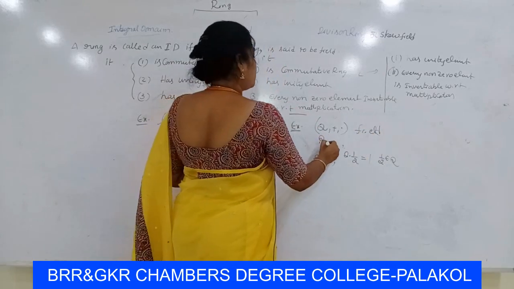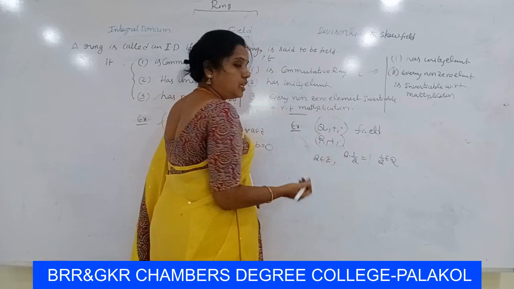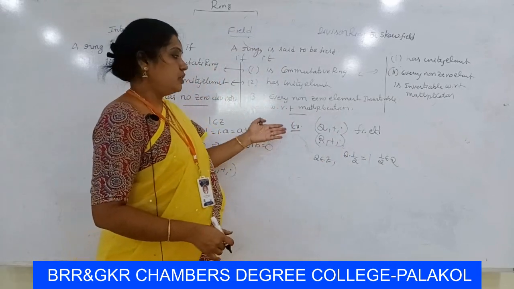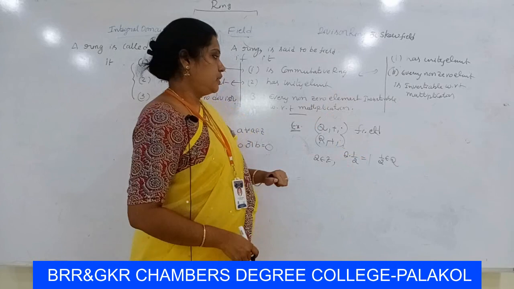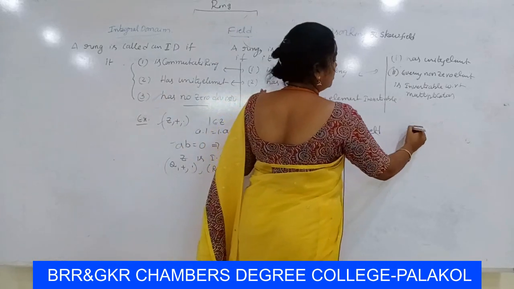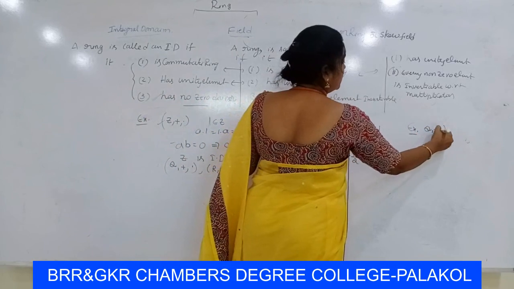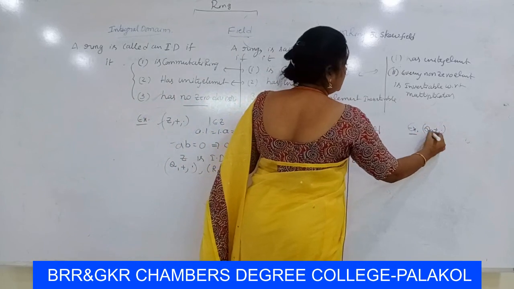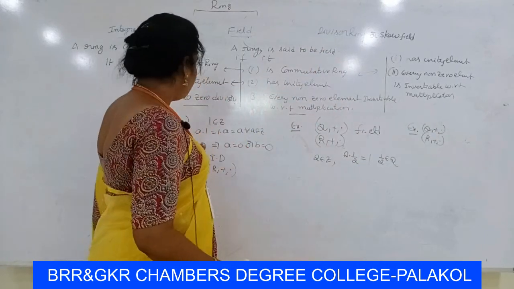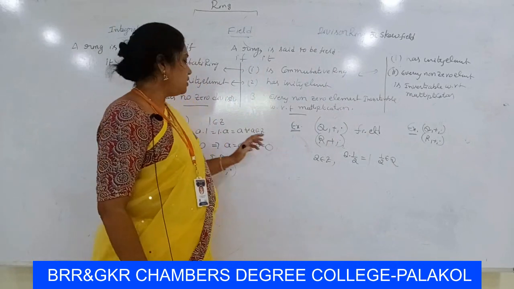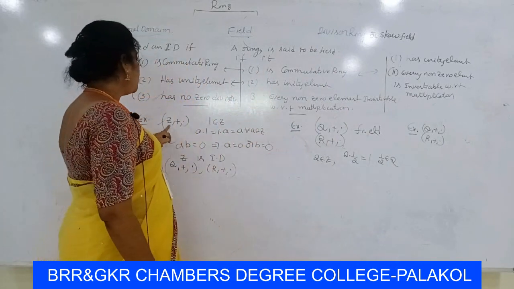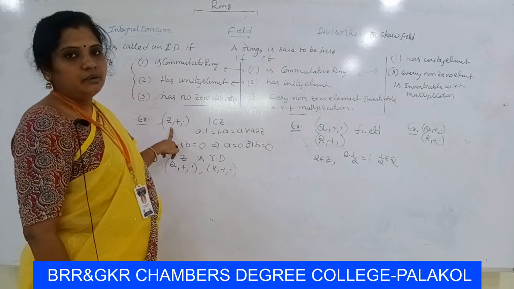Similarly, R plus comma dot is also a field, the real numbers. So every non-zero real number is invertible under multiplication. So Q plus comma dot and R plus comma dot are fields. But Z plus comma dot is not a field because here only 1 and minus 1 are invertible under multiplication.